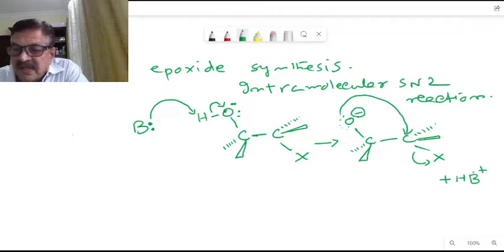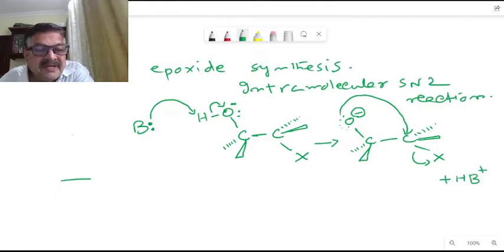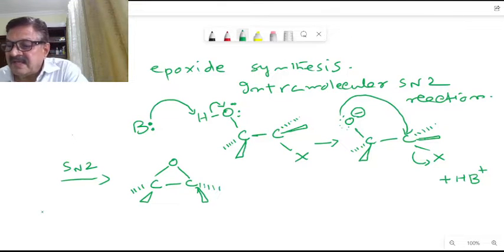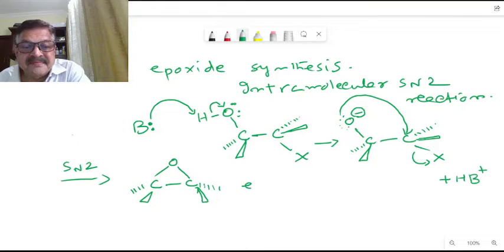Now as there will be an SN2 reaction taking place here, SN2 reaction, we will be getting ring formation. Like this, the ring will be formed here. So we will be getting, okay, this is our epoxide here.